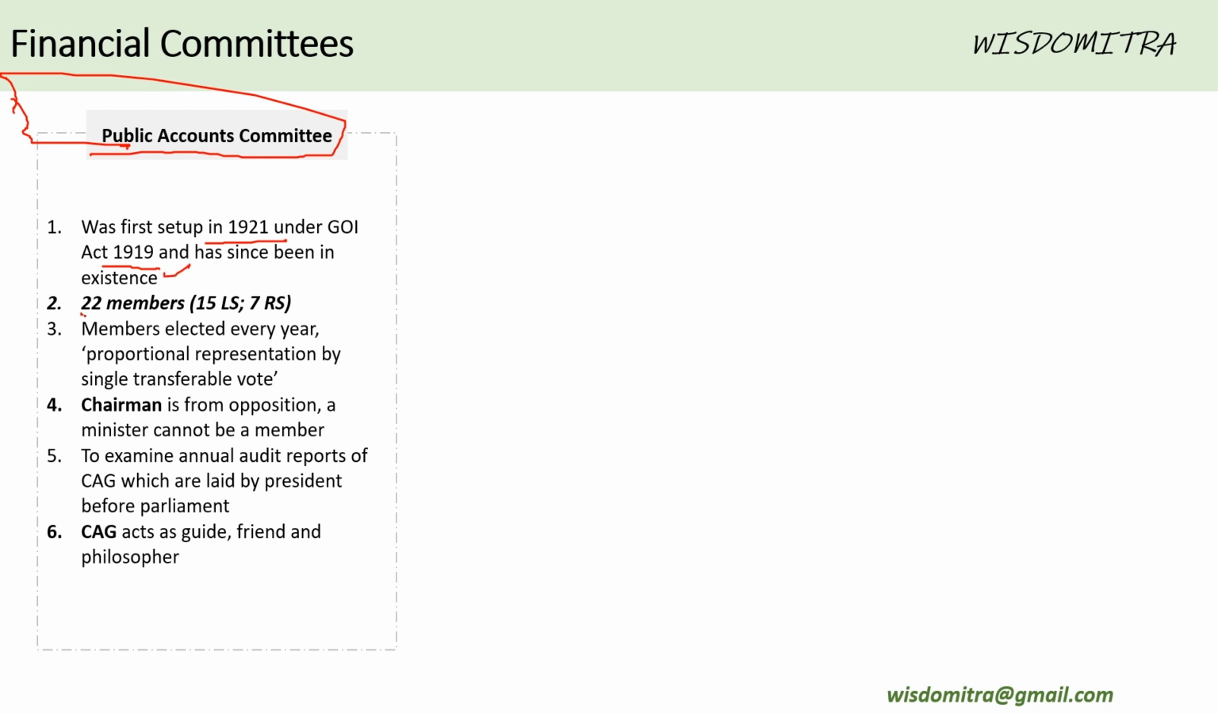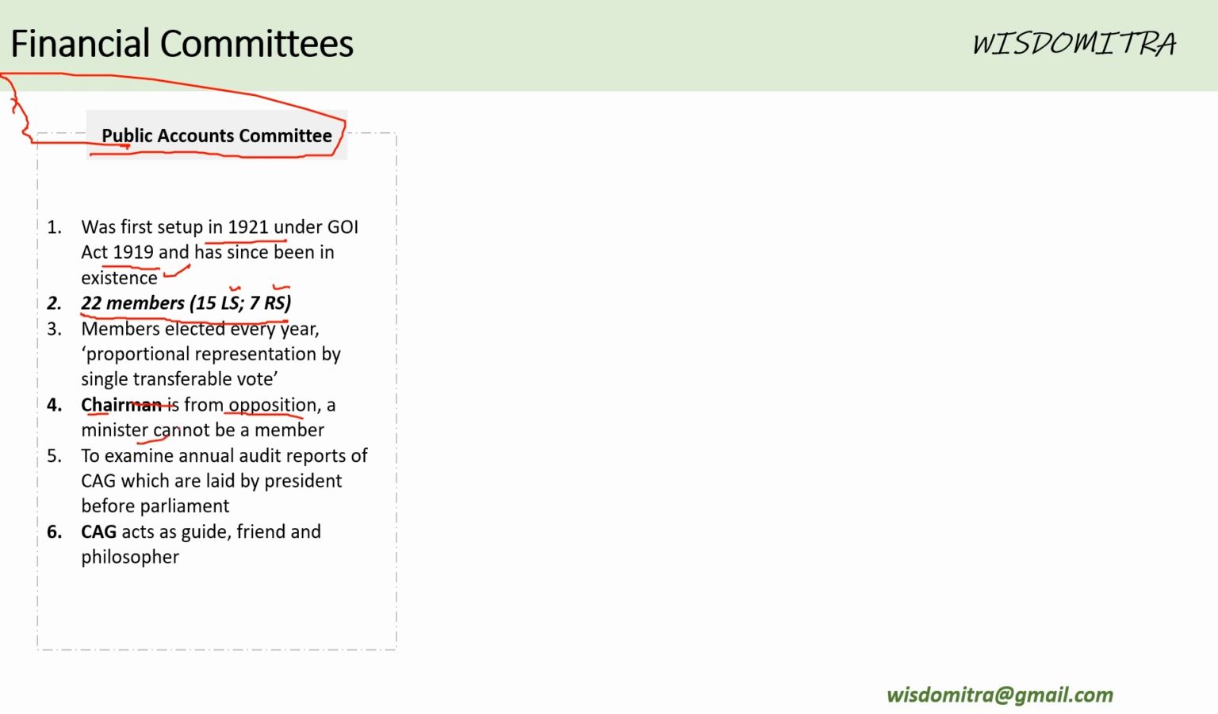It has 22 members. This is an important point. 15 Lok Sabha and 7 Rajya Sabha members. Members are elected every year by proportional representation by single transferable vote. And the chairman is always from the opposition, right? This is an important point. And no minister can be a member.